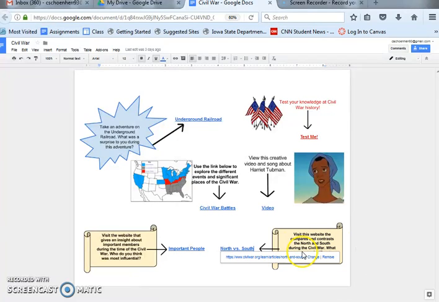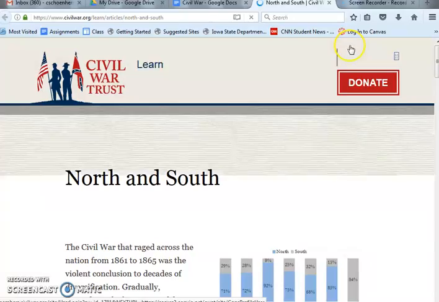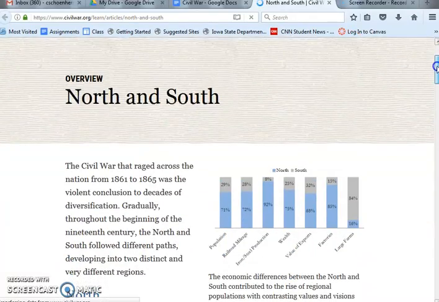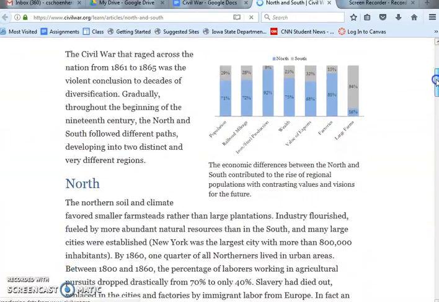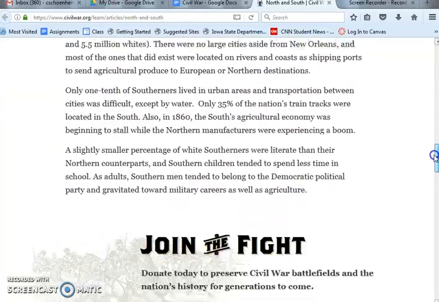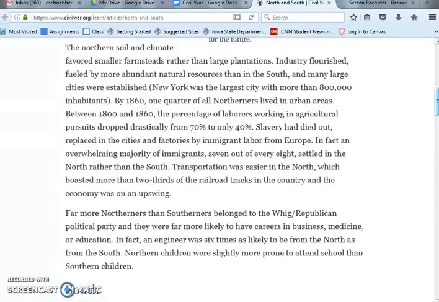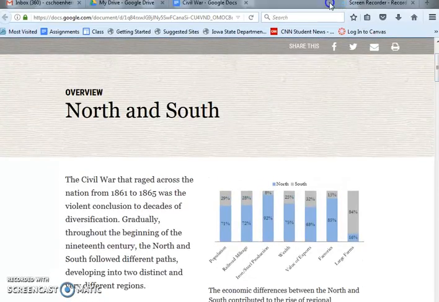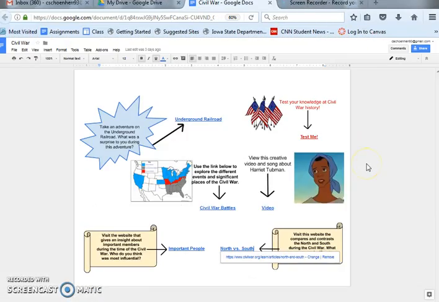The final one is visit this website to compare and contrast the North and South during the Civil War. Again, it ties in with our reading standard, which is comparing and contrasting story elements. They read about the North, they read about the South, and compare and contrast them. It just fits in cross-curricular. So there's my HyperDoc.